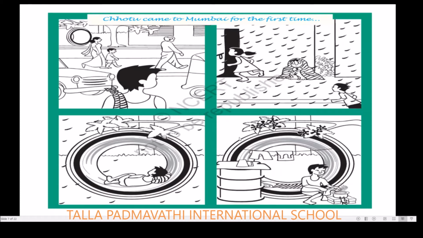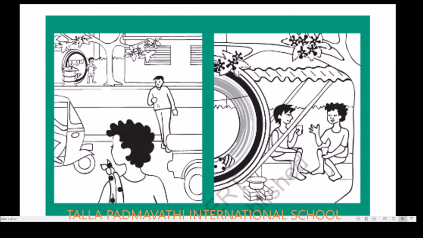In that pipe he made a house where he has a water storage container, and he is cooking, and he washed his clothes and dried them. One day he saw his friend from his village, and both of them enjoyed staying in that pipe. So let us go with the story in brief. You need to build a story on that and explain it. We will go through it clearly to see what the story was about.